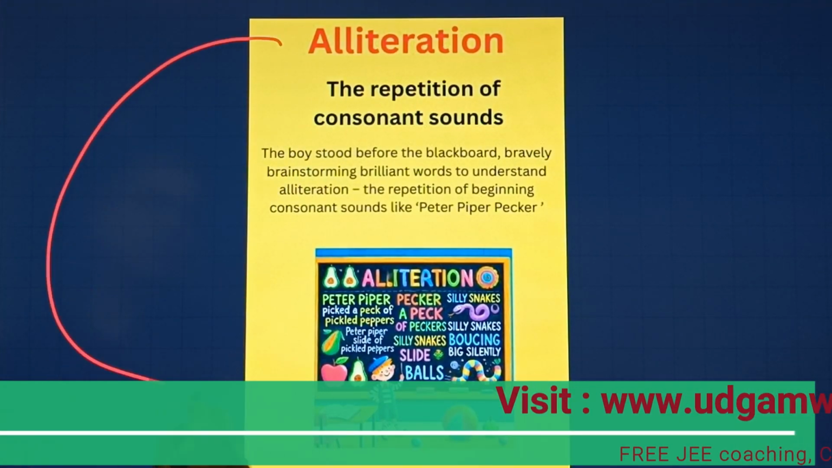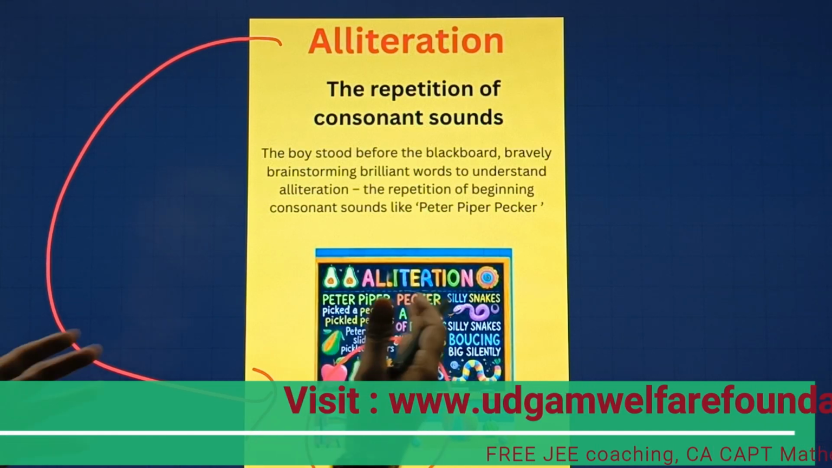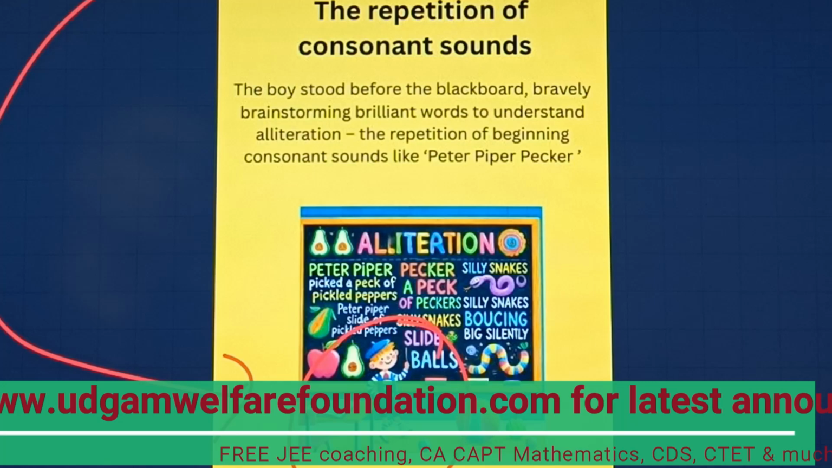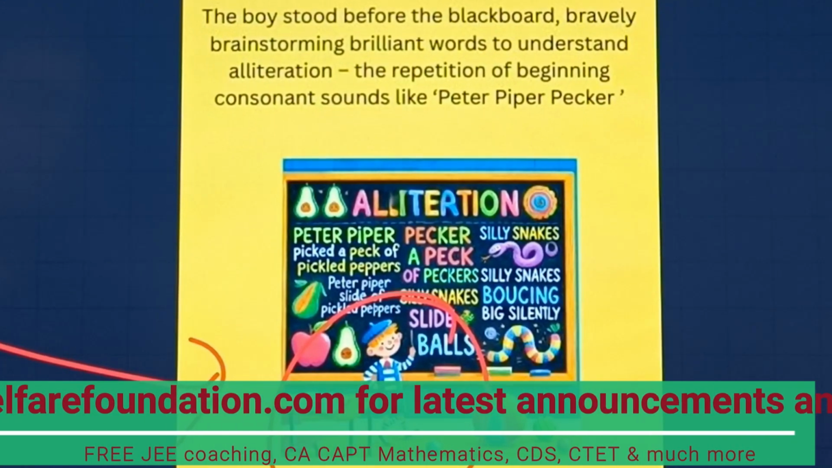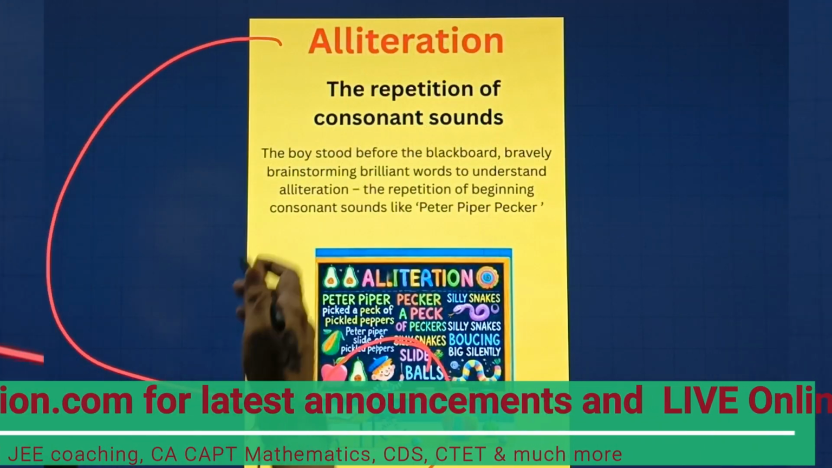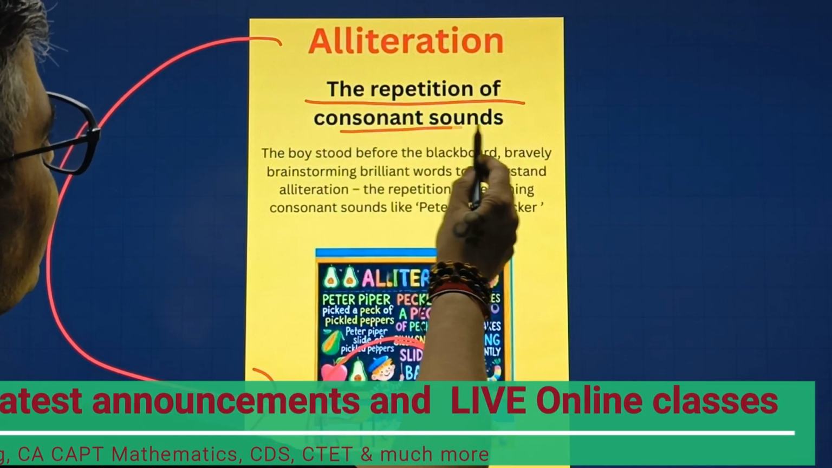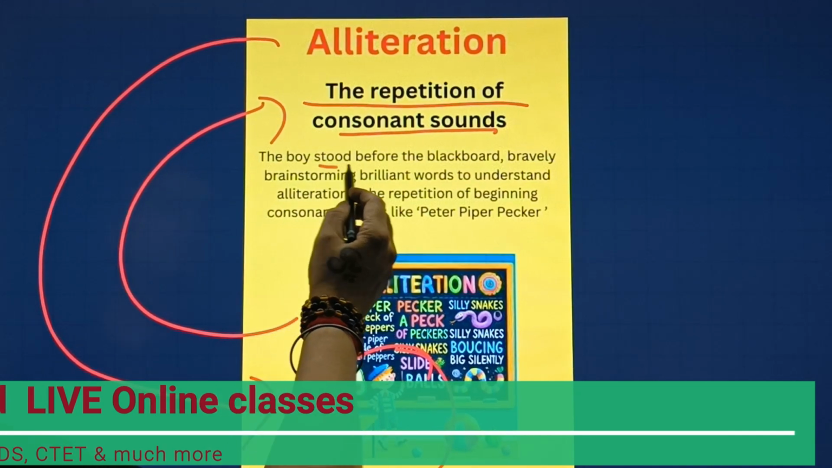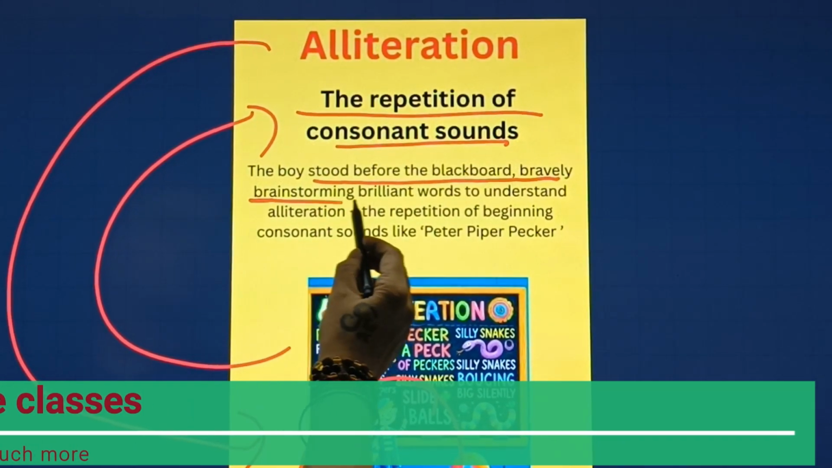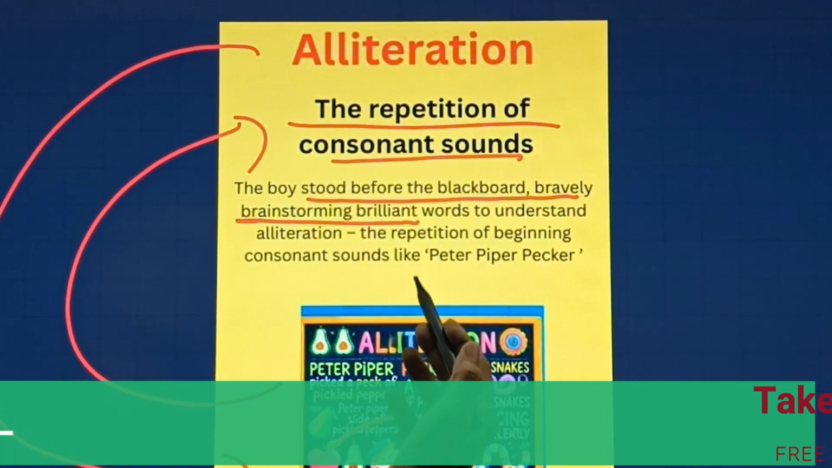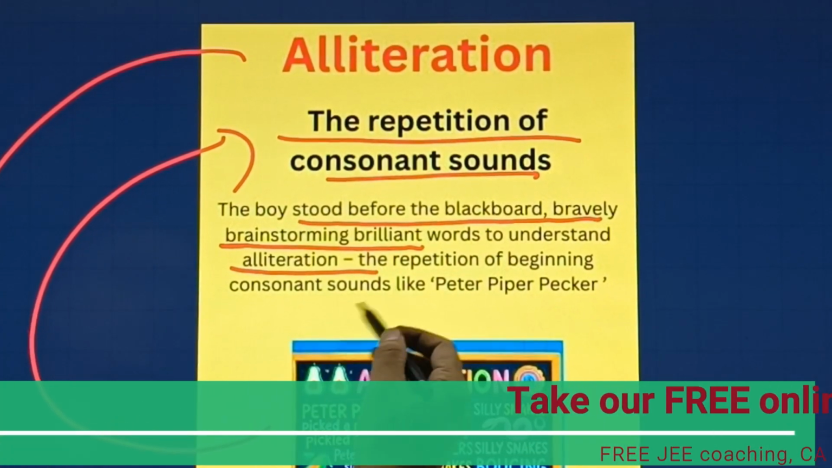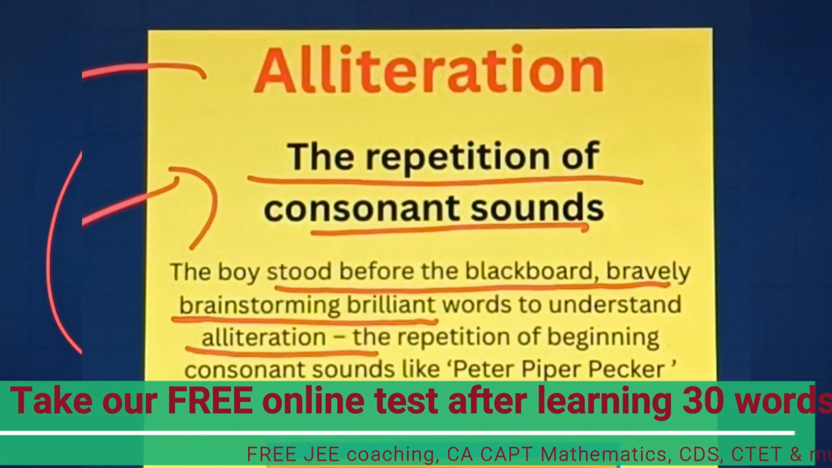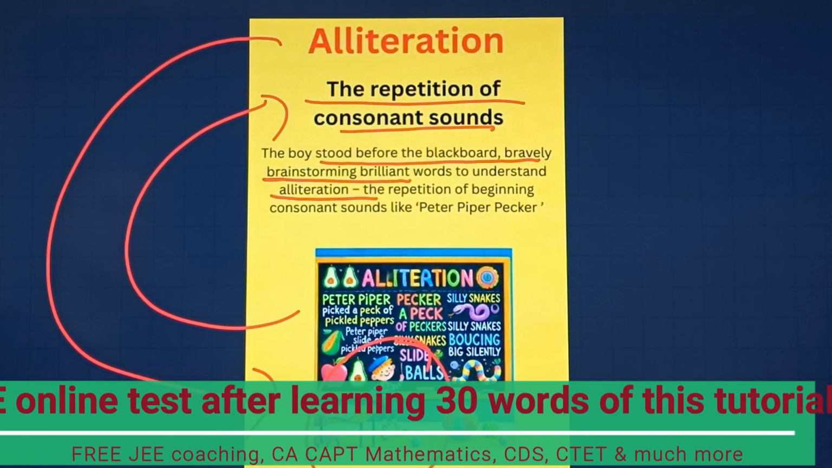Now let's understand with the help of this particular picture. This kid is standing in front of a whiteboard, you can say, and repeating few words like Peter, Piper, Packer. So the repetition of consonant sounds, the meaning of this particular word, the repetition of consonant sounds. The boy stood before the blackboard, bravely brainstorming brilliant words. To understand alliteration, the repetition of beginning consonant sounds like Peter, Piper, Packer. Very simple and quite interesting as well.